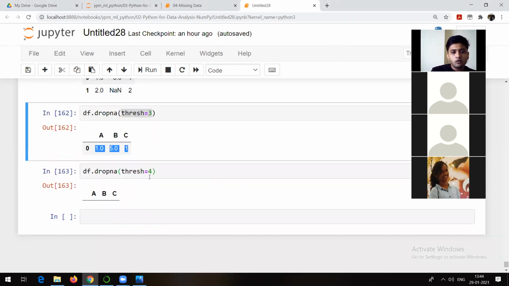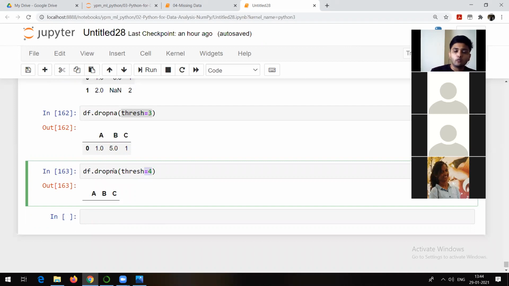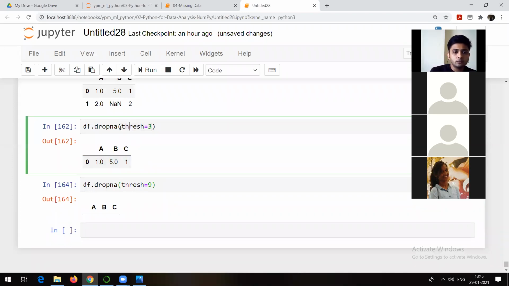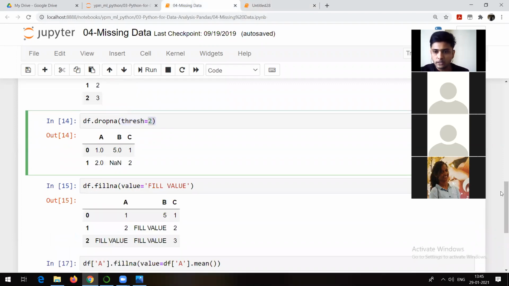If I do it as 4, there is no row where there are minimum 4 non-empty values, and that's how you are able to see empty data. I hope you understood the meaning of the argument threshold, right? Minimum non-NA, okay? So I think that is all about missing data.